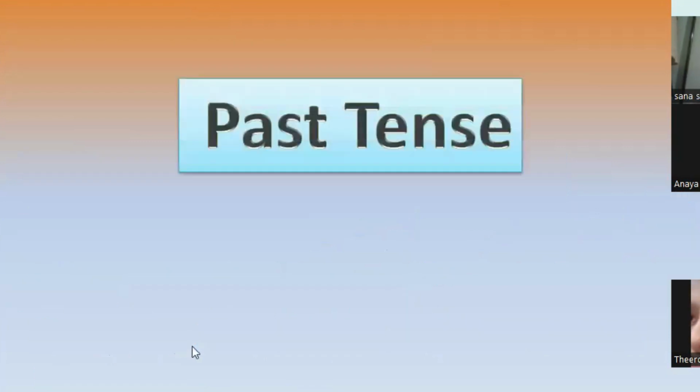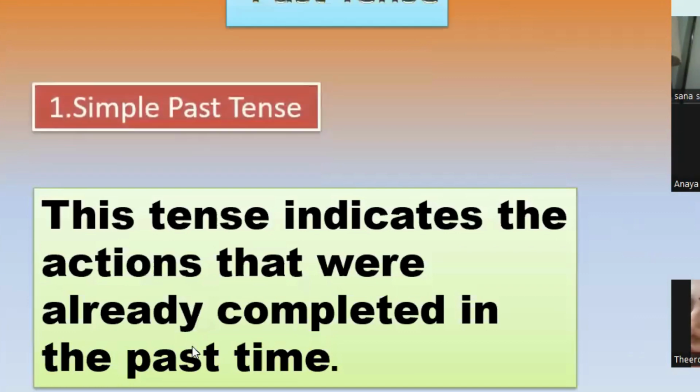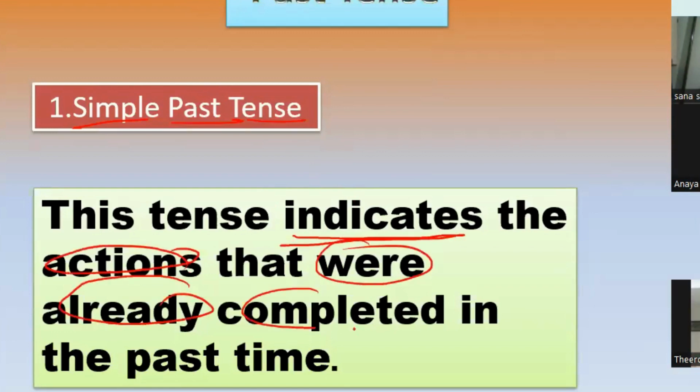Now let's move to the next tense. Past tense. Again in past tense, what are we discussing? Simple past tense. What does it tell us about? It indicates the actions that were already completed in past time.